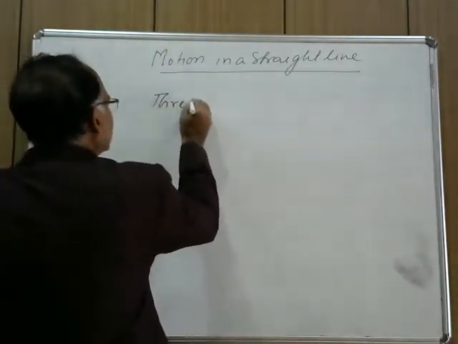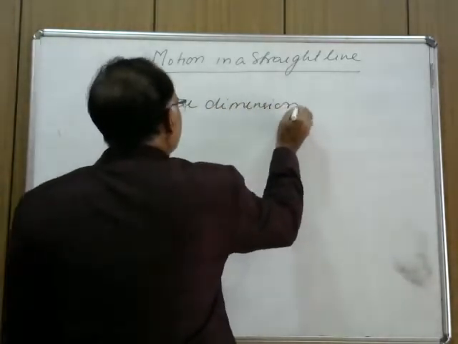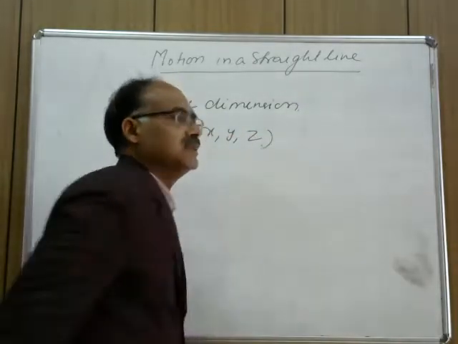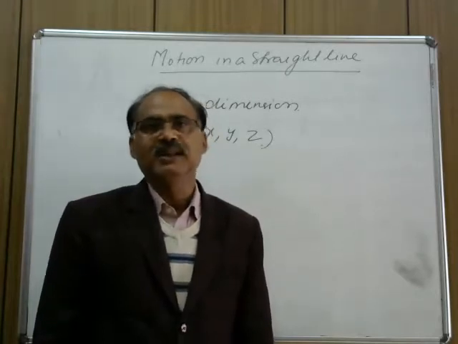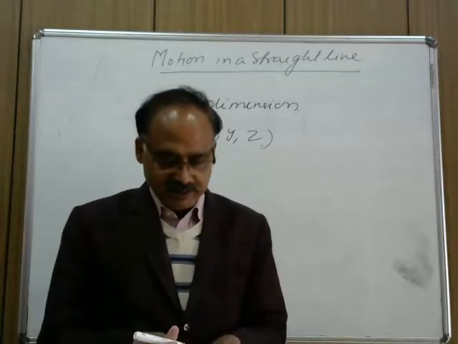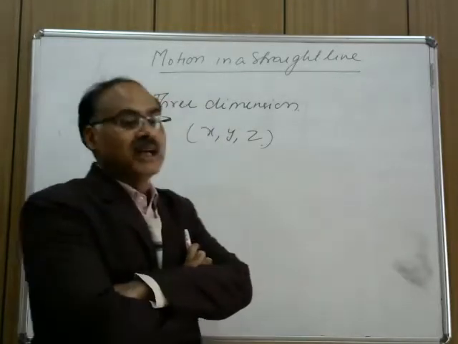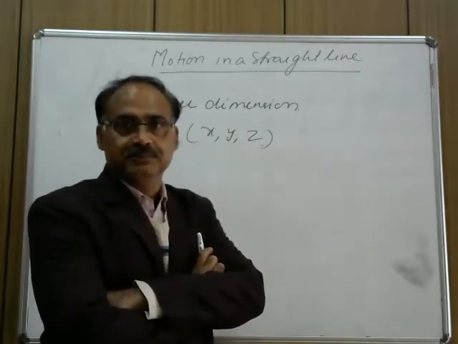That is, all the coordinates x, y, z continue to change with time. None of the coordinates is either constant or 0. So if three coordinates change with time, then the type of motion is called three-dimensional motion.